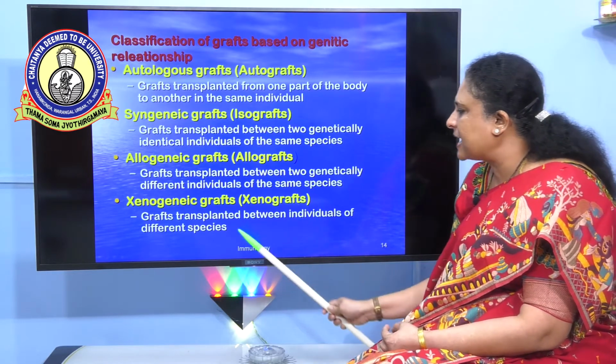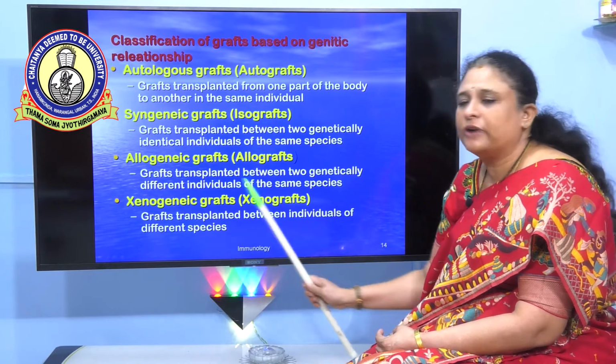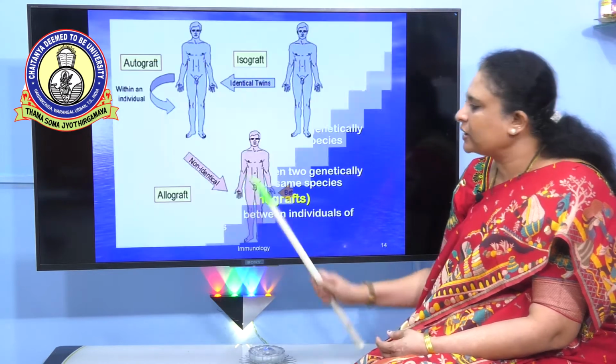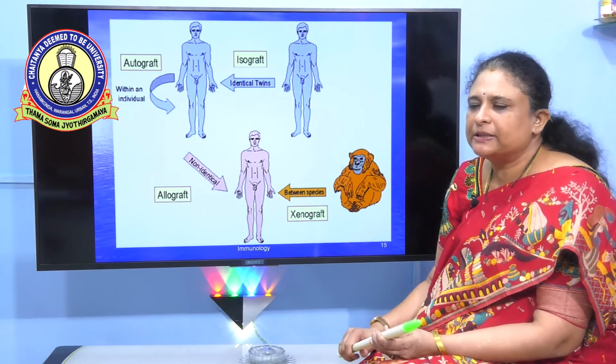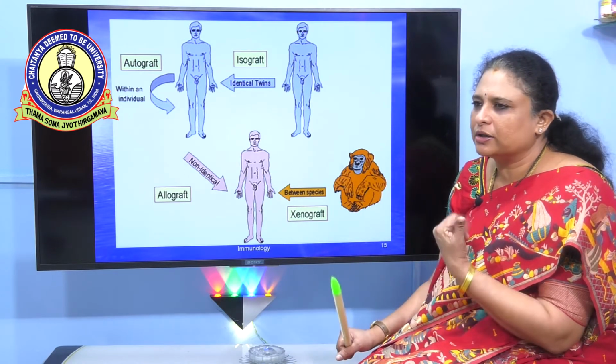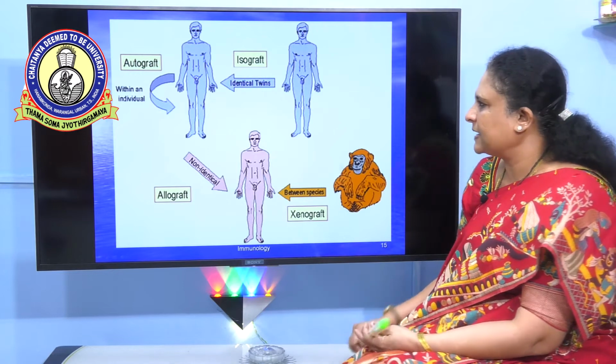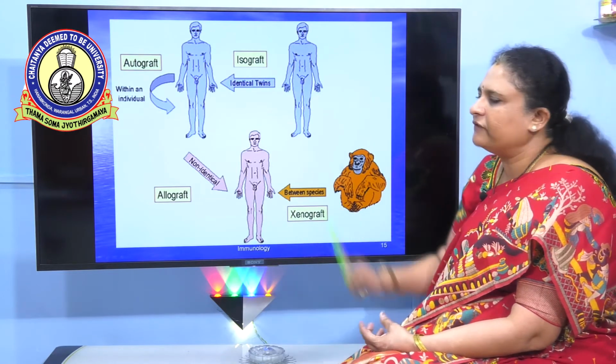That is, graft transplanted between individuals of different species. So in case we are successful in xenografts, then I think most of the people can survive without depending only on the cadaver or any other transplantations. So this is a small diagram which shows you.